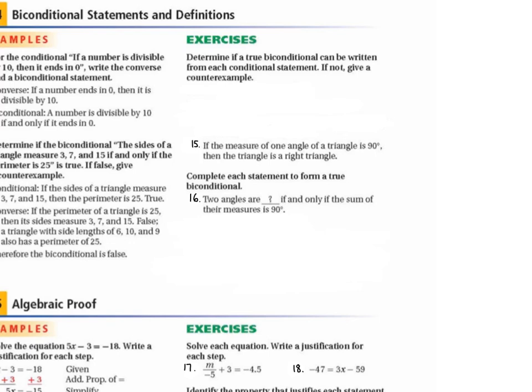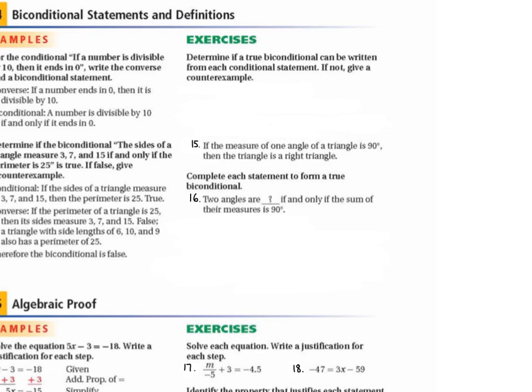Okay, let's look at 15. Determine if a true biconditional can be written from each conditional statement. If not, give a counterexample. So 15 says, if the measure of one angle of a triangle is 90 degrees, then the triangle is a right triangle. So how do we write a biconditional from this statement?